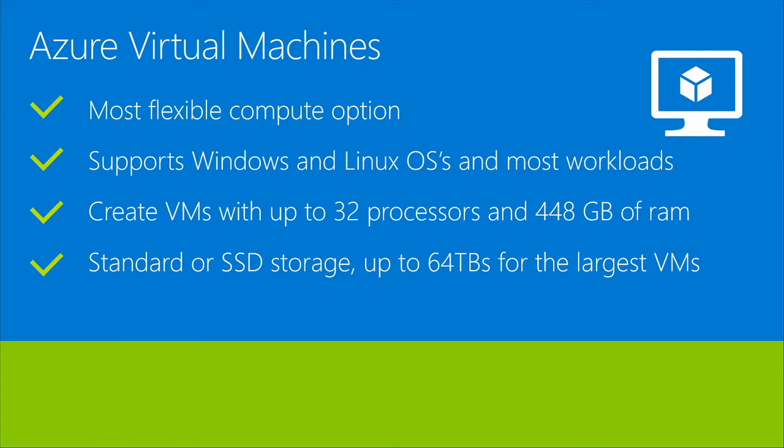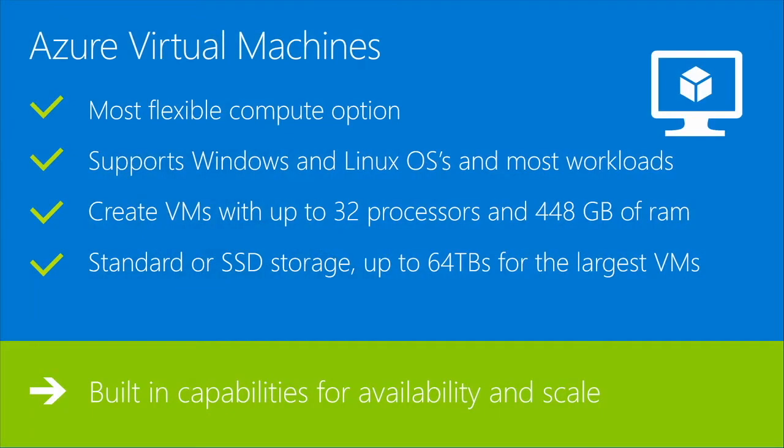And you can create virtual machines that range anywhere from a single CPU with 768 megs of memory all the way up to the largest virtual machine you can deploy in the cloud with 32 procs and 448 gigs of RAM. Virtual machines can be deployed on standard or SSD-based storage, and with the largest instance sizes, you can deploy up to 64 terabytes of storage per virtual machine.